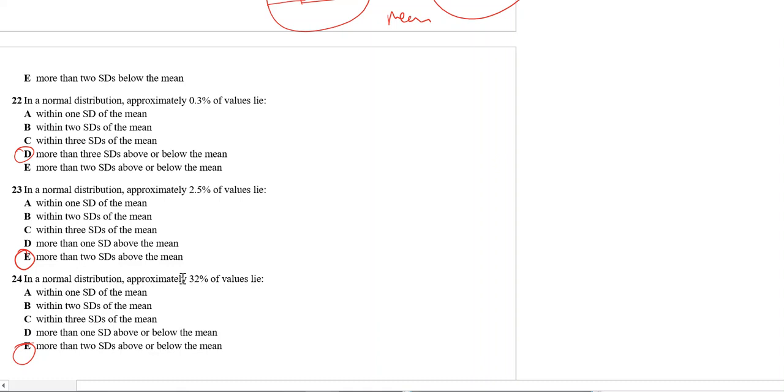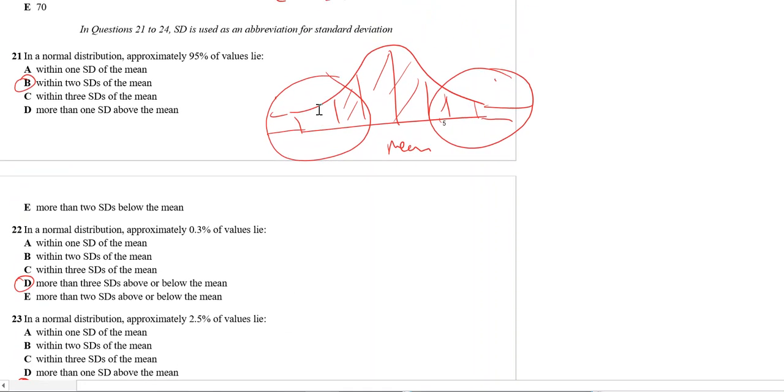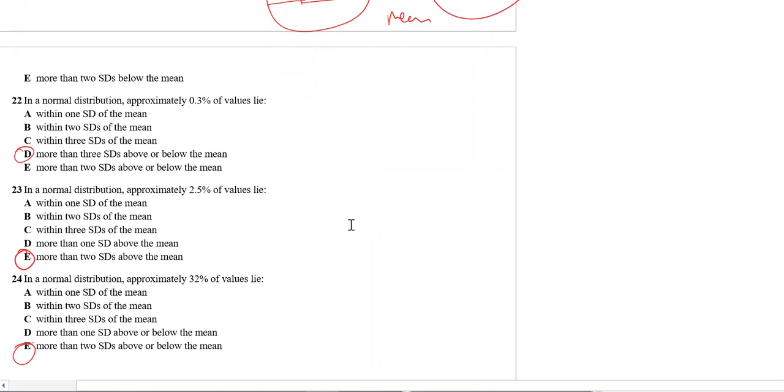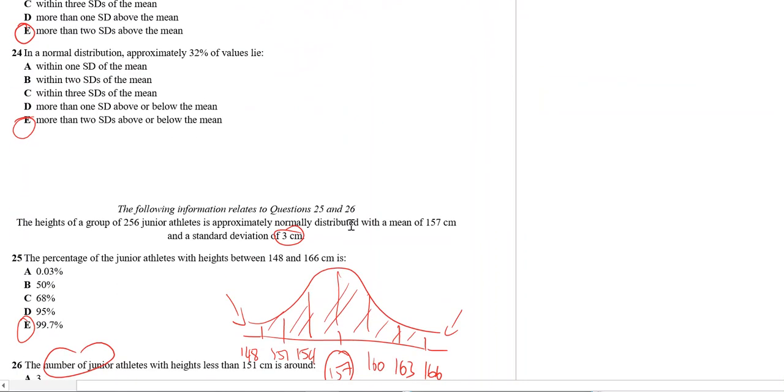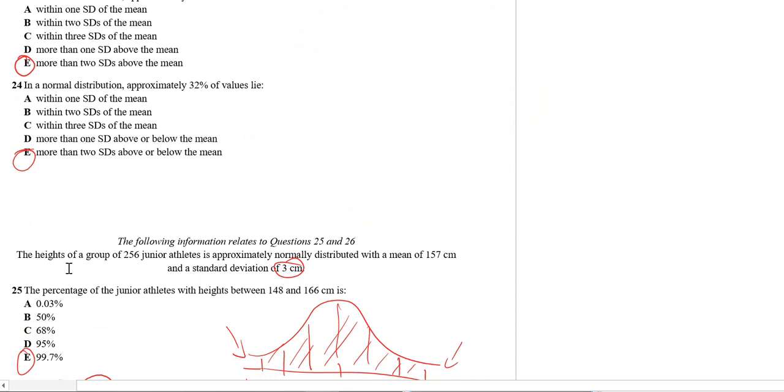In a normal distribution, approximately 32% of the values lie between. Well, 32% is 16 plus 16, so it'll be here. So it's more than one standard deviation above and more than one standard deviation below. If you add all these together, you should get 32%.